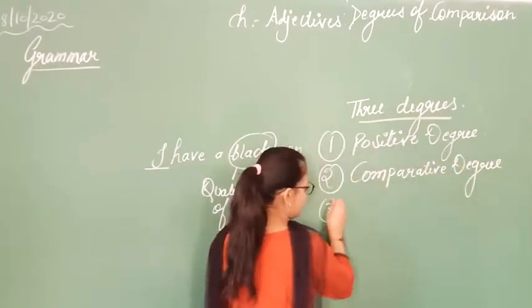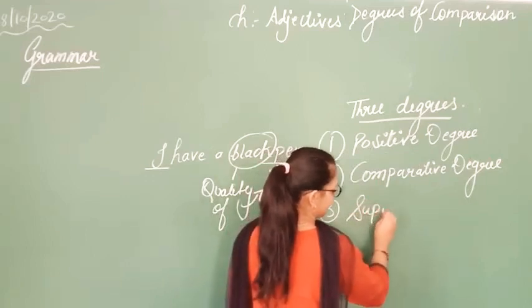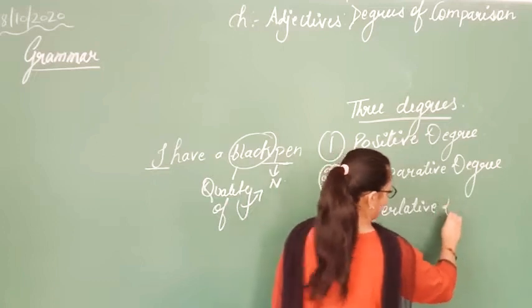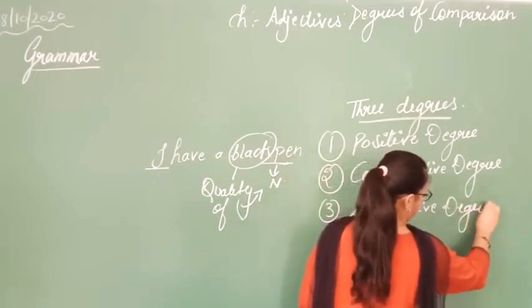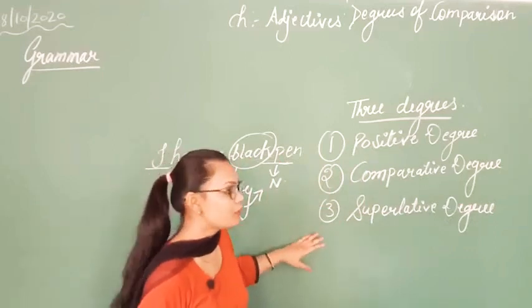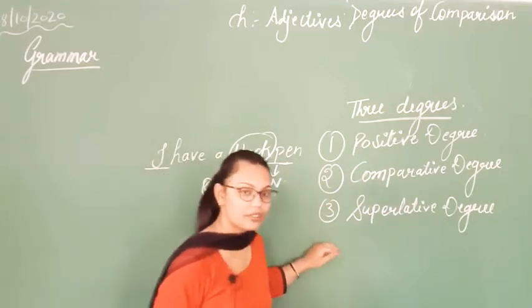And third we have the superlative degree. These three are the main degrees of comparison that come under adjectives.